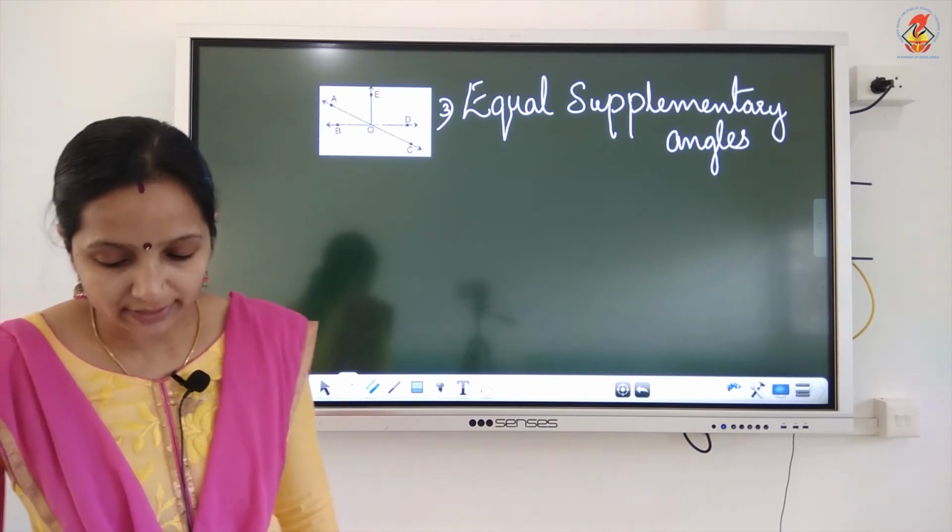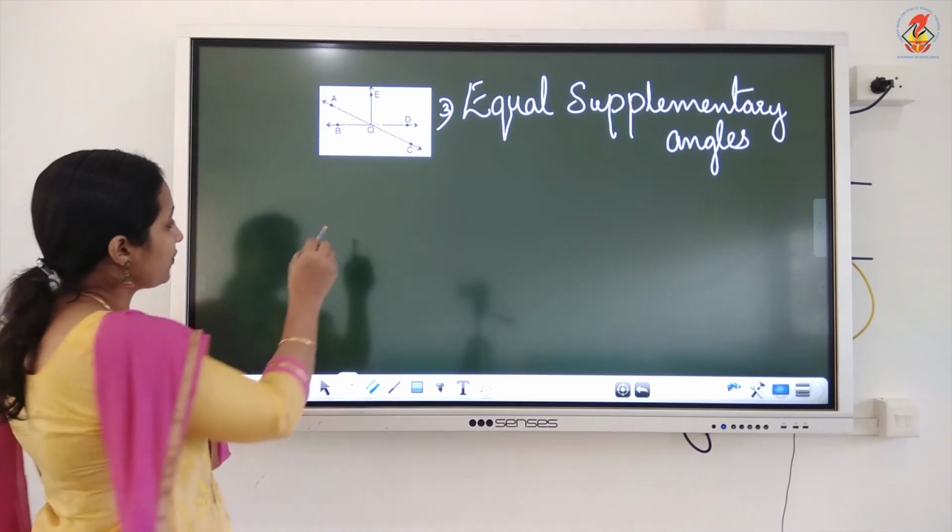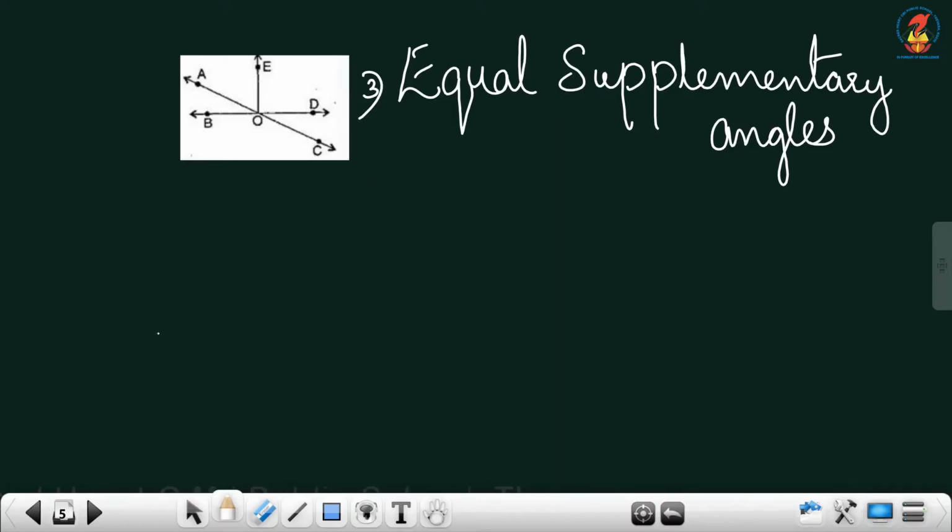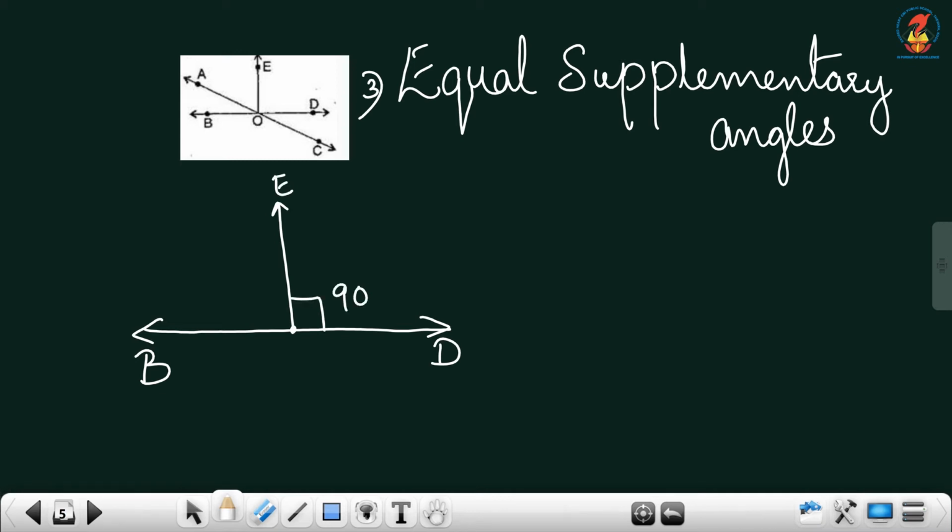Now how will we find the equal angles? So just find it out. Here you can see this line BD, and you know that this is 90° and this also 90 degree.